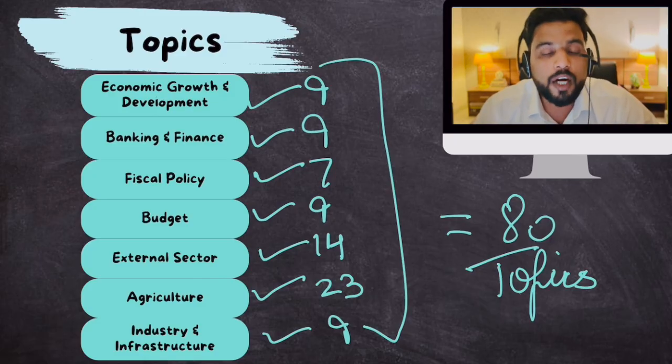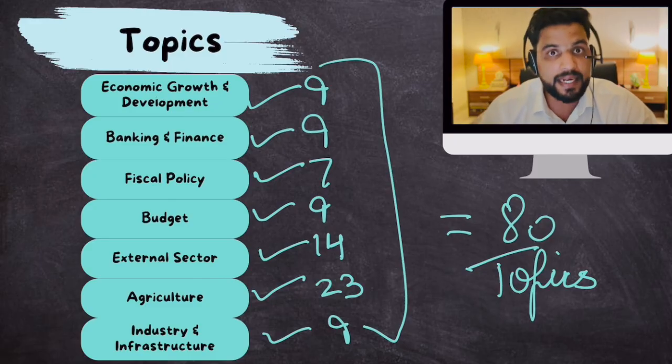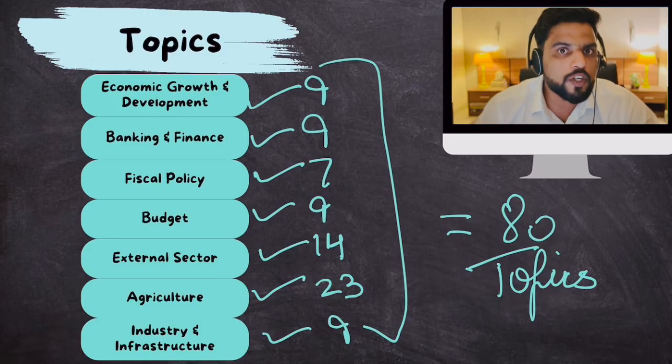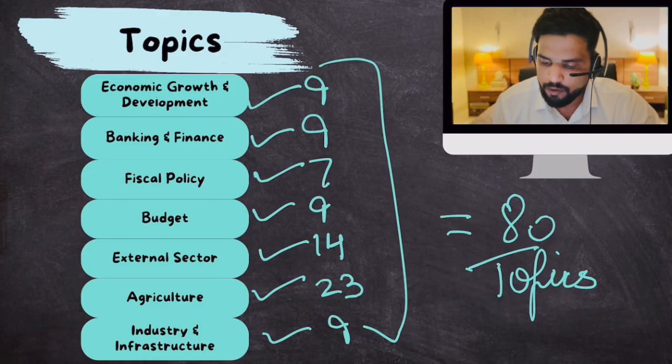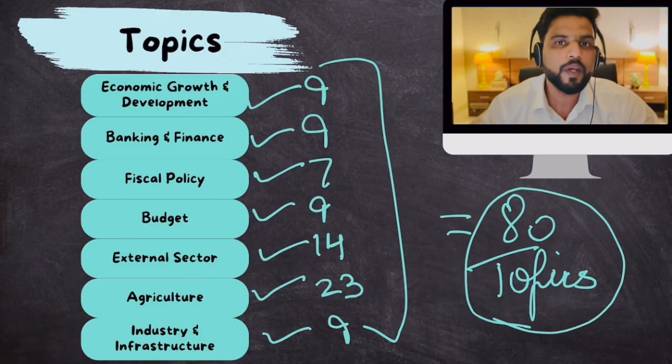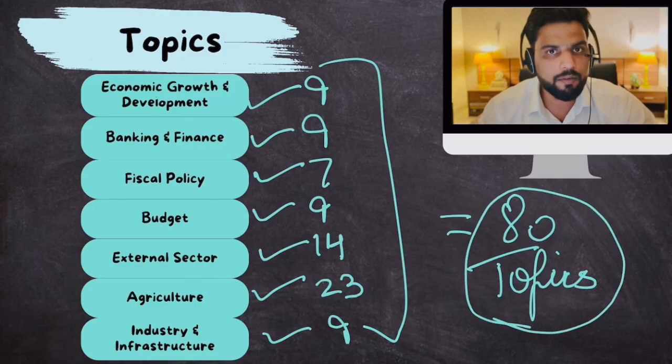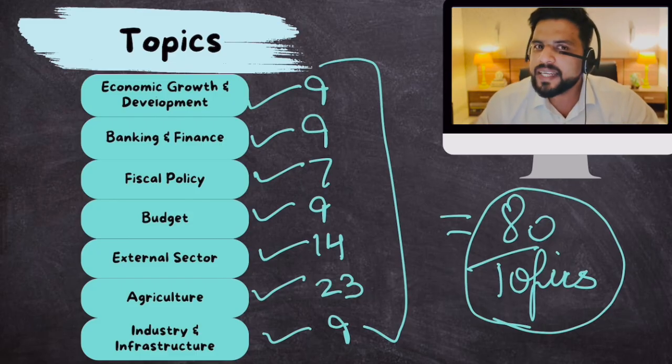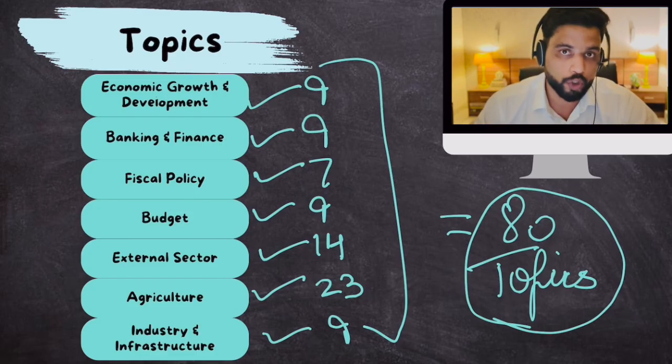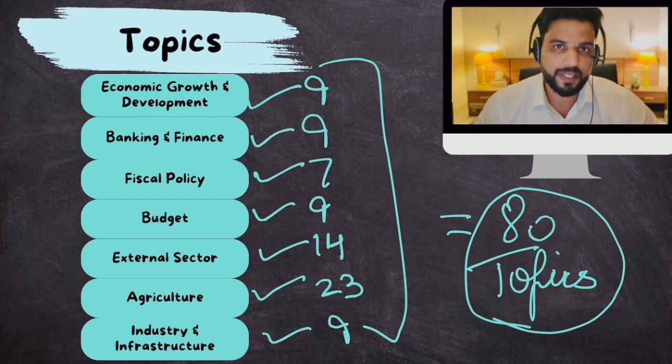So give me your full attention for these next 10 days, because there is more than 90% chance that questions on economics in your prelims examination would be asked from these 80 topics only. Please give me your 100%, and you wouldn't have to worry about your economics portion when it comes to your prelims examination.